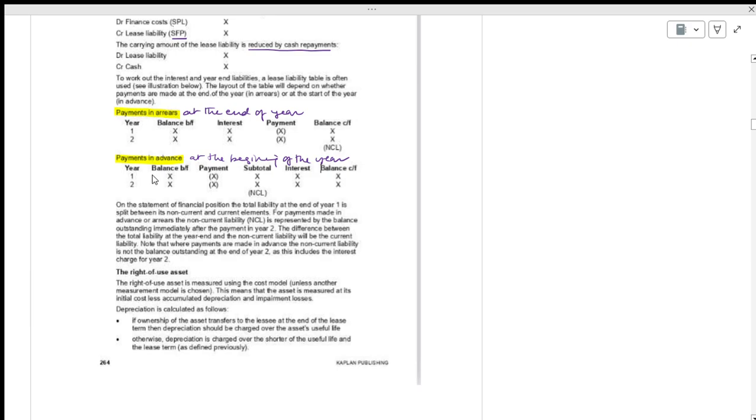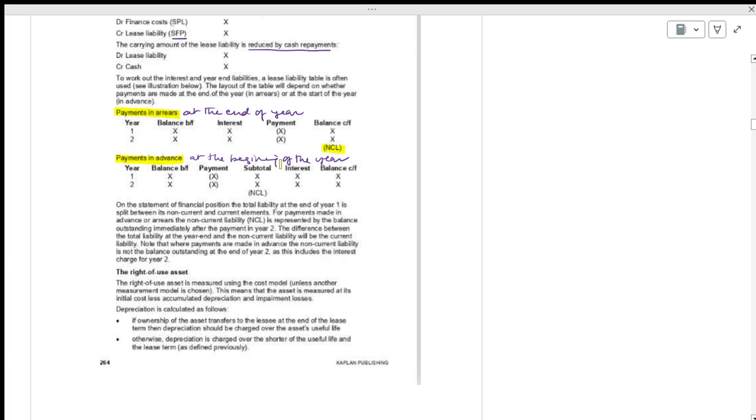In the question, they will mention very clearly whether it is payment in arrears or payment in advance. We will do this when it comes up.